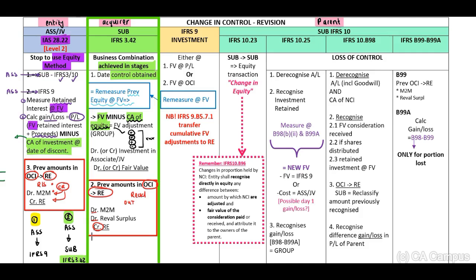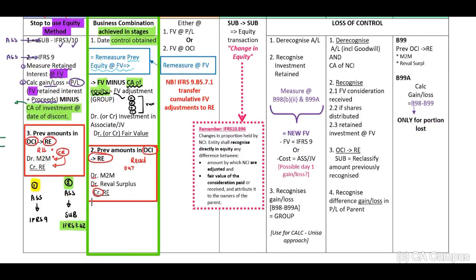Now, let's think about a scenario that can occur. The first scenario will be when we have an associate purchase additional shares. This will be a subsidiary, and we need to apply IFRS 3 paragraph 42, as well as, for our level 2 students, IAS 28 paragraph 22.